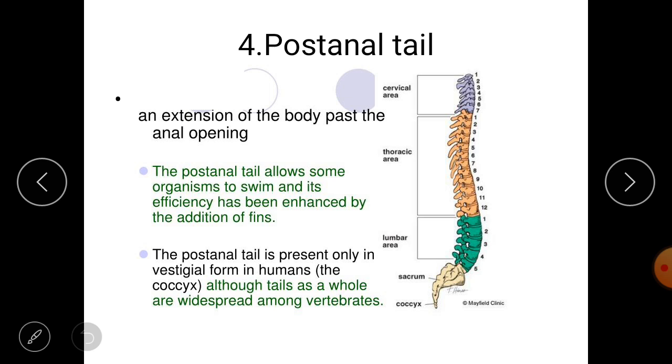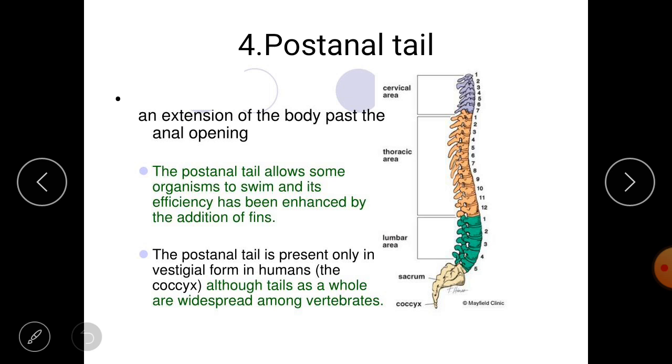Then what about human beings? Do we have a tail? You know that we don't have any visible tail. Of course we have a tail, but it is very much reduced because it is insignificant, not useful for us. As humans evolved and bipedal locomotion started, when we started to use two legs, our tail gradually reduced.